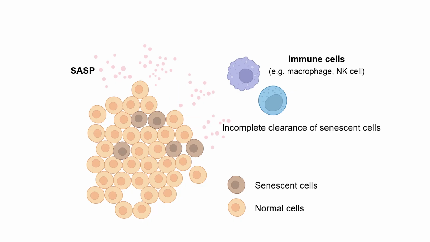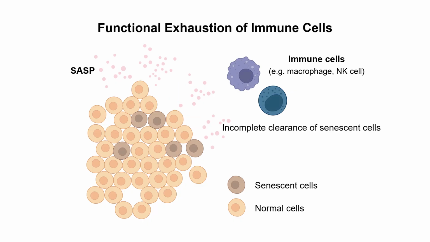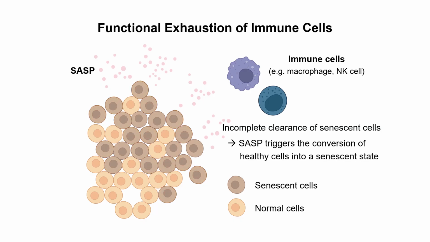But if there are surviving senescent cells, they can make the immune cells exhausted, and as a result, SASP does not affect the immune cells positively, but it can change more healthy cells into senescent cells. So the senescent phenotype is spread out through the aging process.